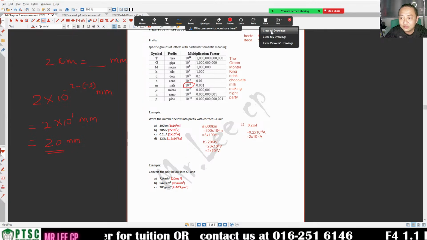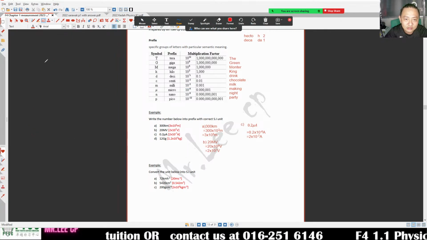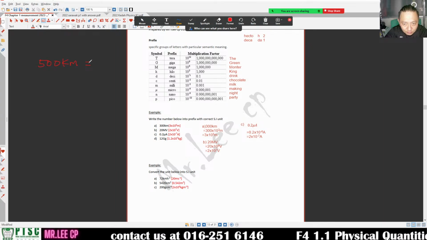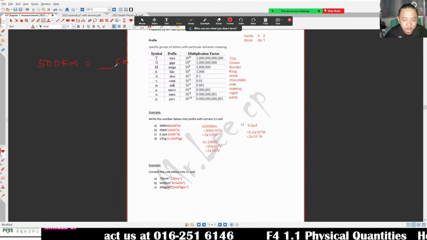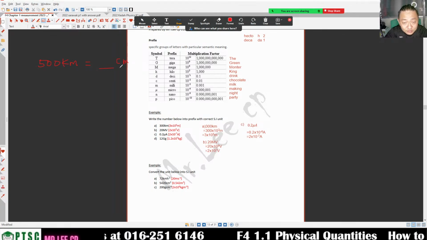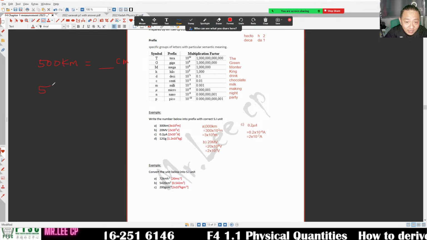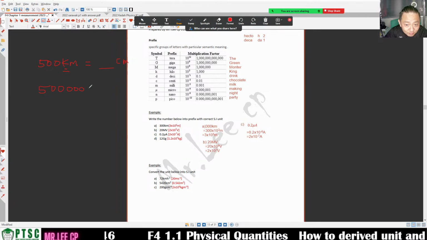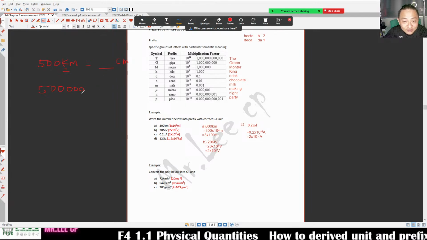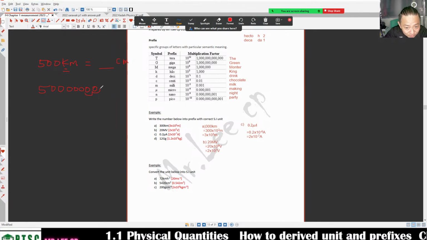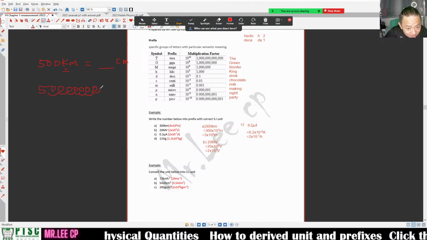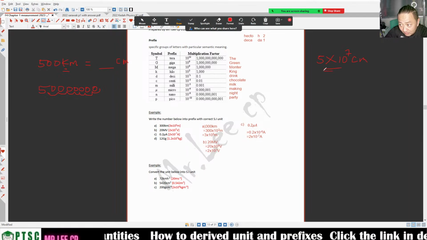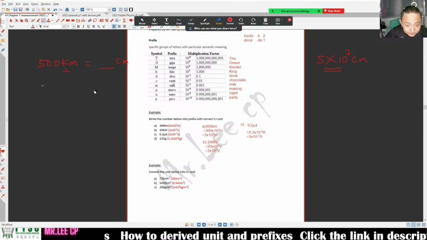Now, for example, you teacher, 500 km is how many cm? We are going to do it. So 500 km, how many cm? Okay, so 500 kilo means 1, 2, 3, and then meter already. You times 100, 2 more. So 1, 2, 3, 4, 5, 6, 7. The answer is 5 times 10 to 7 cm. But how to do it here?